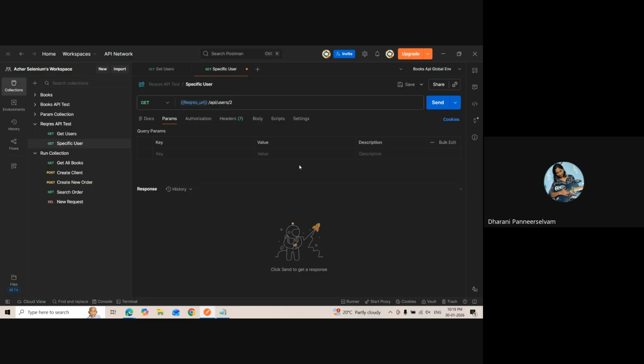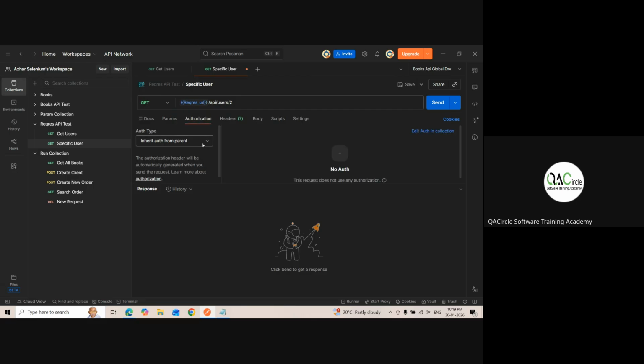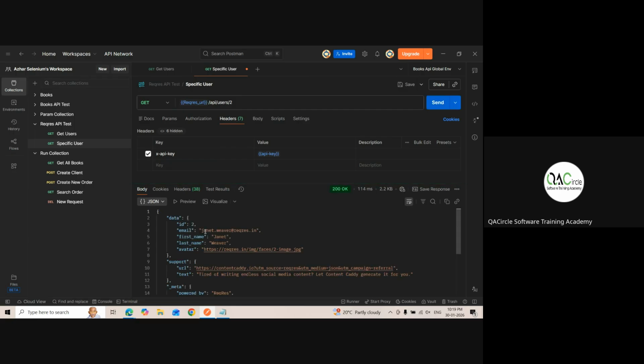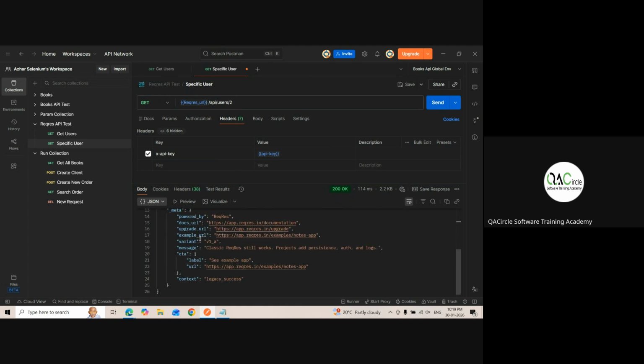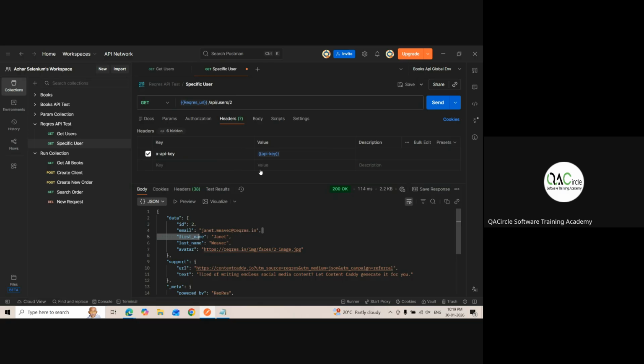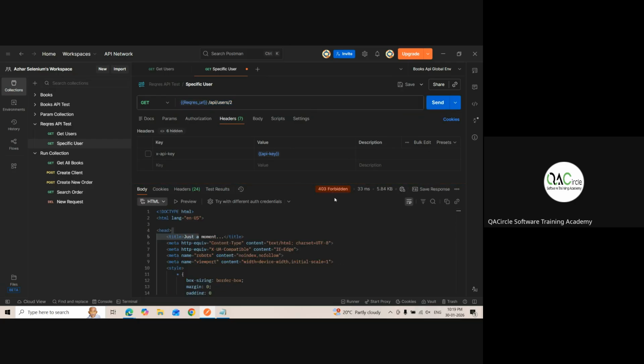Yes, sir. Okay. Do we need authorization or do we need an API key? It's already there. Can I click on send? We got 2, which is Janet Weaver, something like that. Yes or no? Yes, sir. A specific user. Now, if I remove this, will I get an error? Yes, sir. Okay, let me put it here.